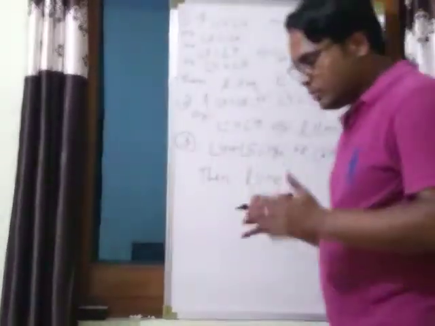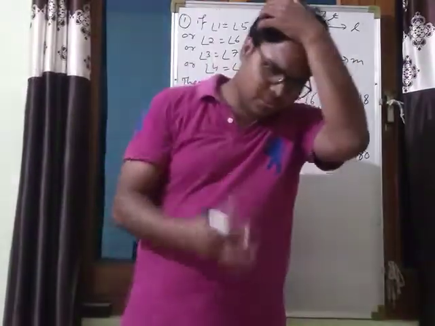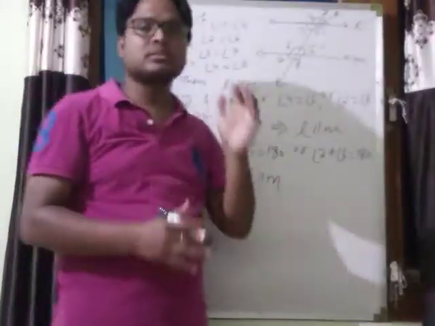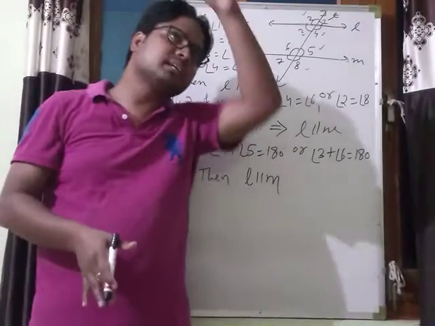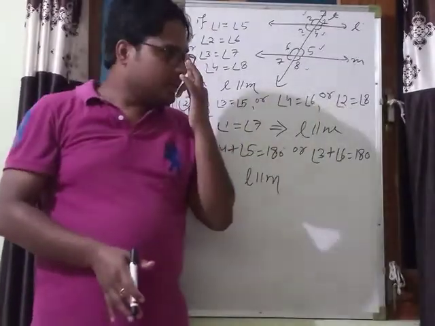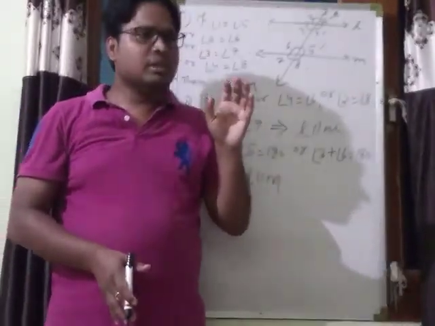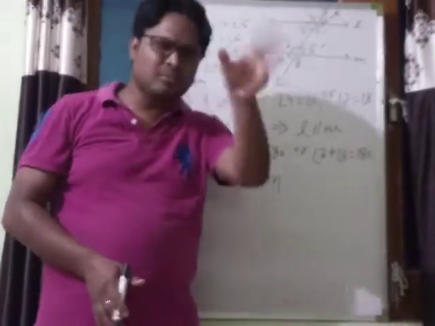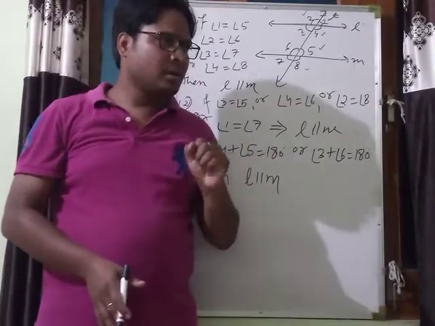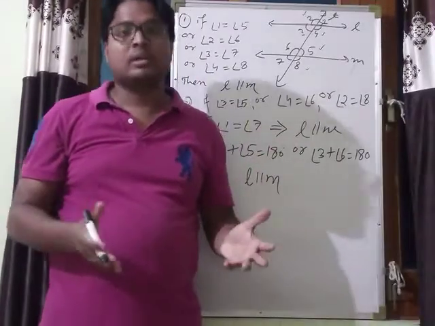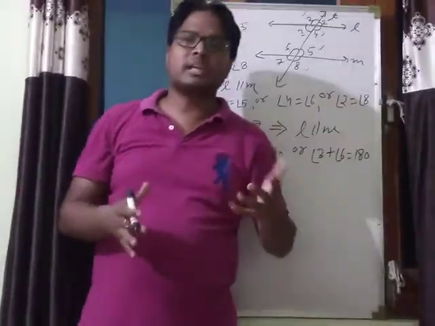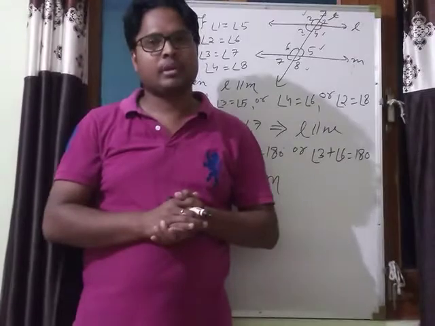Okay. So in class 7th you have read such types of questions. If two lines are given intersected by a transversal, and if someone asks you, if the sums of angles are given, whether these lines are parallel or not, then how can you prove that the lines are parallel or not?